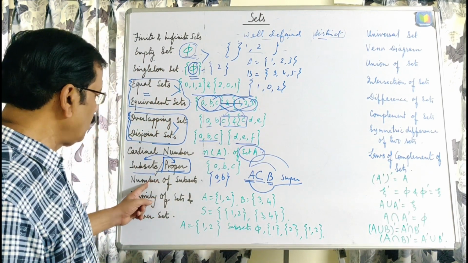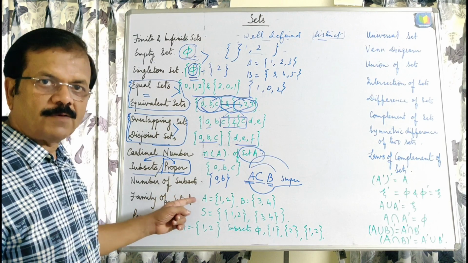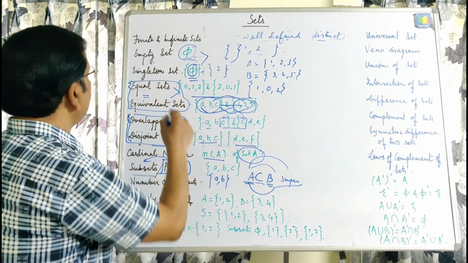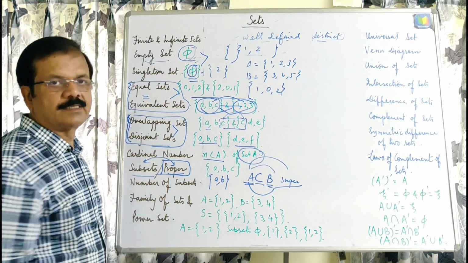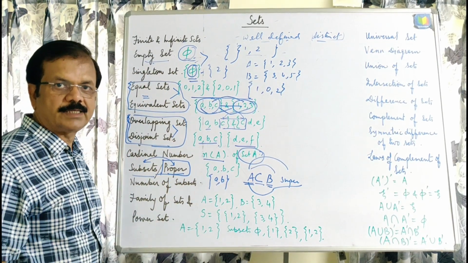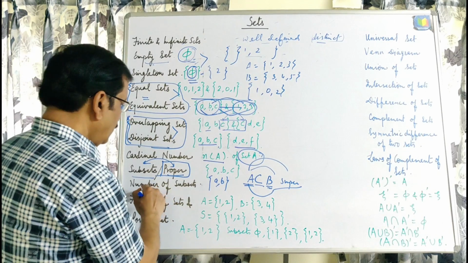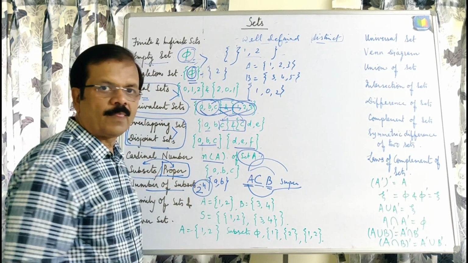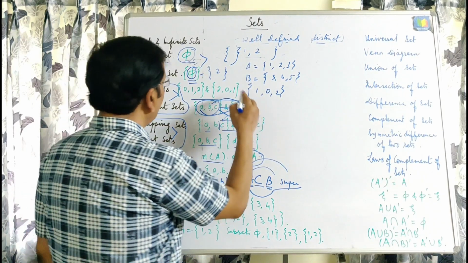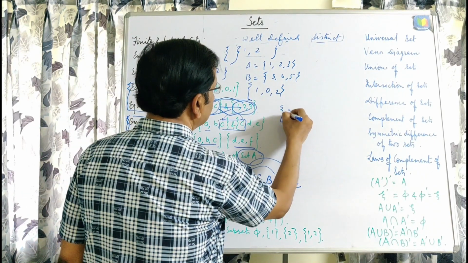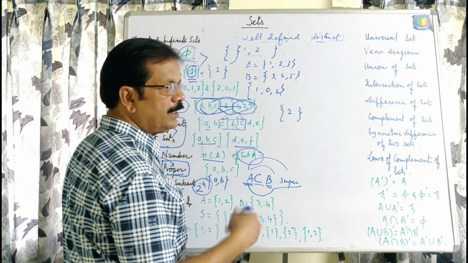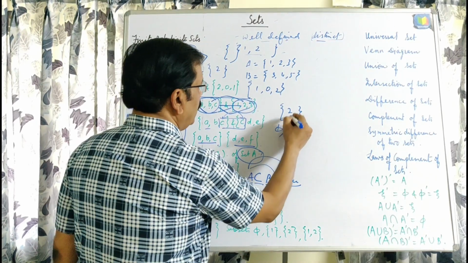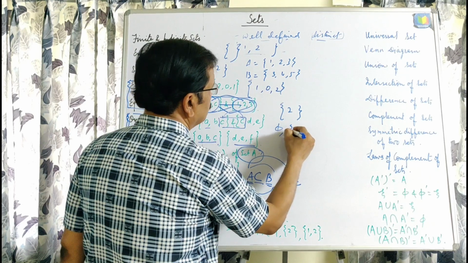Now the number of subsets, because the null set is the subset of all the sets. This belongs to all the sets, and then the number of subsets will be 2 to the power n. Suppose you are given any set which is having 2, then write all the subsets. Null set is the subset of all, and then 2.